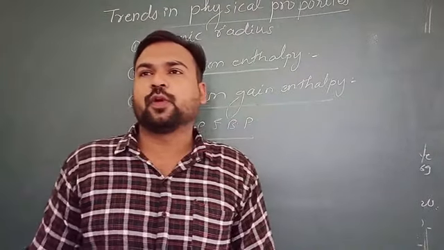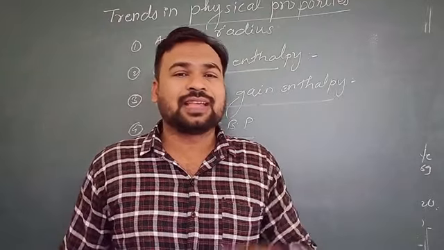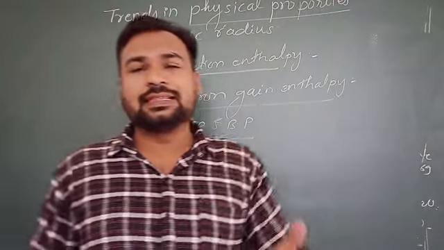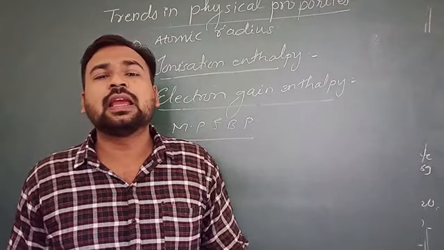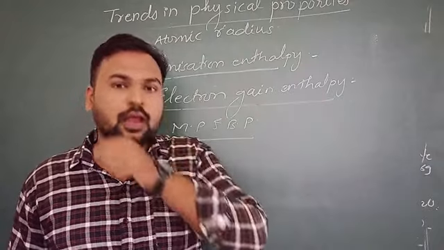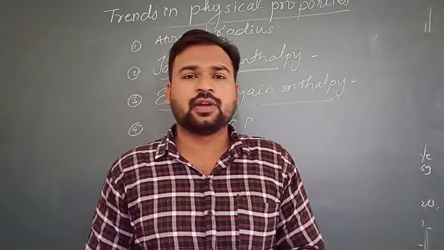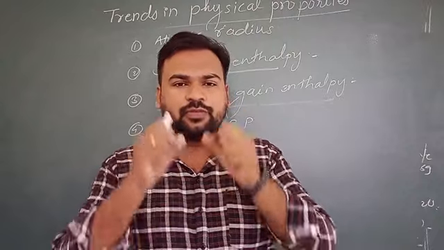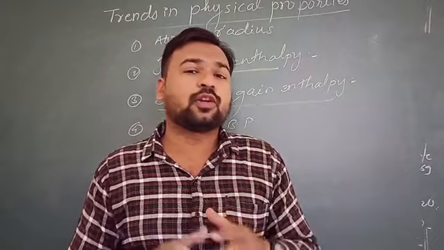Melting point and boiling point of group 18 elements are very low, because, as I told you earlier, they exist in gaseous form. Helium, neon, argon, krypton, xenon, all are gaseous in nature, because their melting point and boiling point are very low. The Van der Waals force of attraction between two atoms is very less, because they are in monoatomic form.